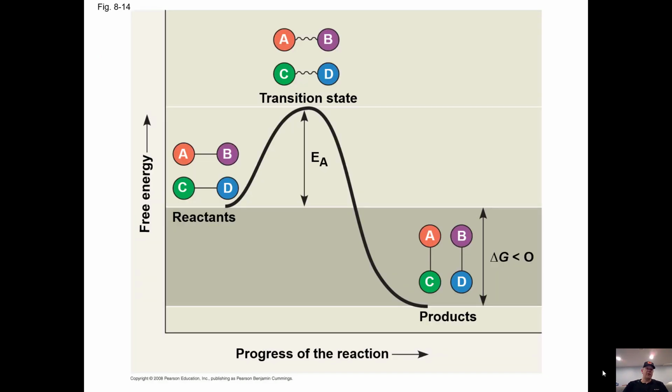All right, so here's a little example. We have a couple of reactants, A, B, and C, D. They're just hanging out.